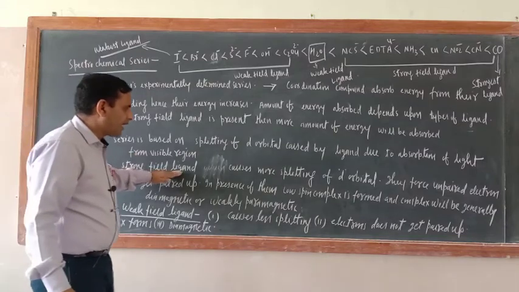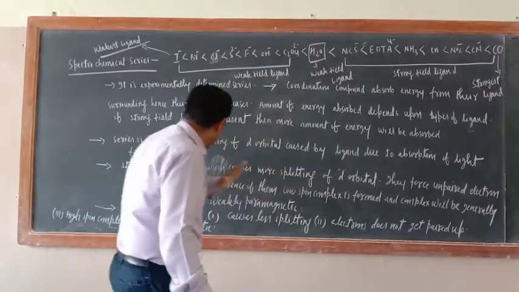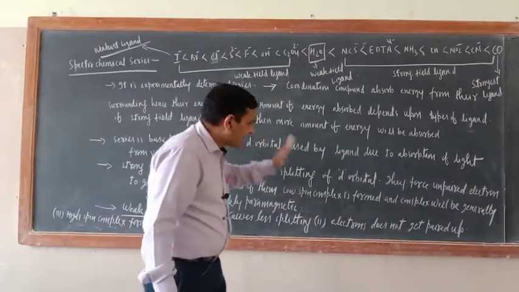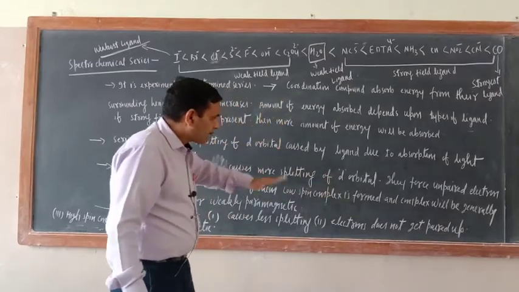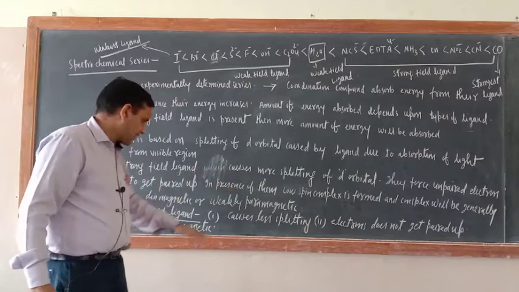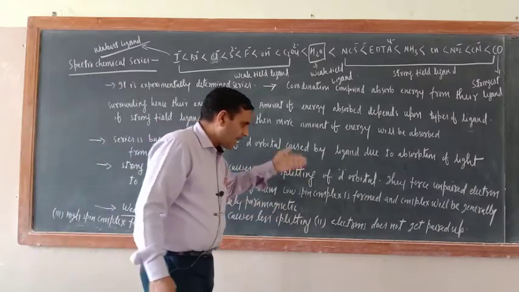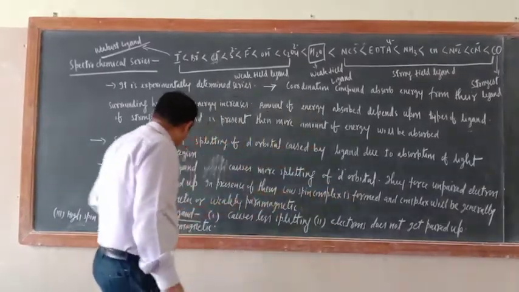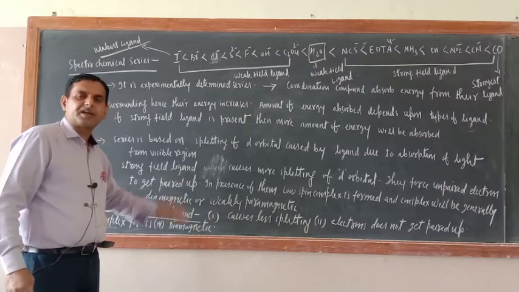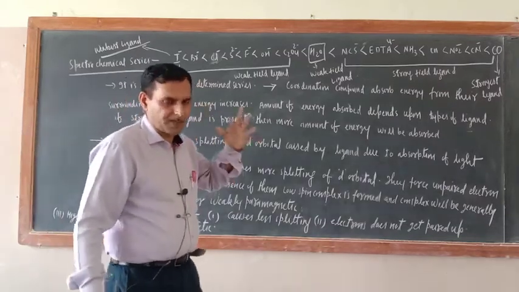Strong field ligand causes more splitting of d orbital. They force unpaired electrons to get paired up. In presence of them, a low spin complex is formed, and the complex will be generally diamagnetic or weakly paramagnetic. Weak field ligand causes less splitting. Electrons do not get paired up, and a high spin complex forms, generally paramagnetic. Okay, so these are the characteristics of weak field and strong field ligands.